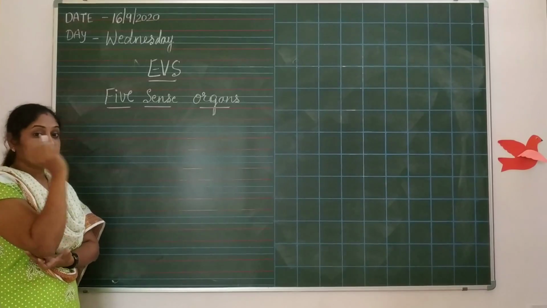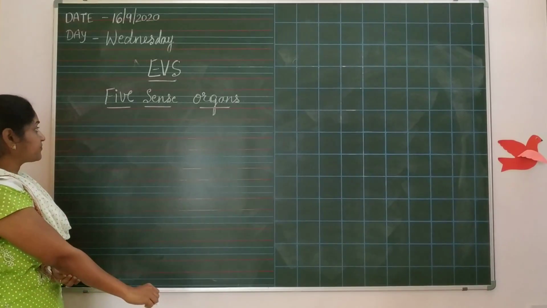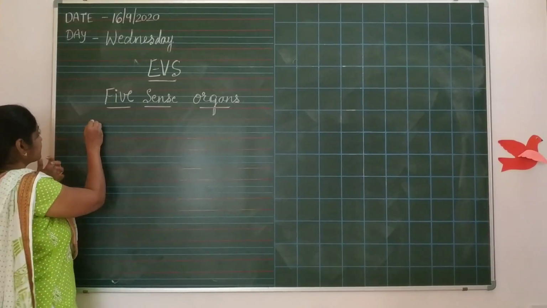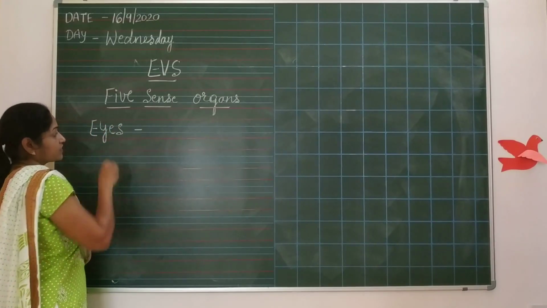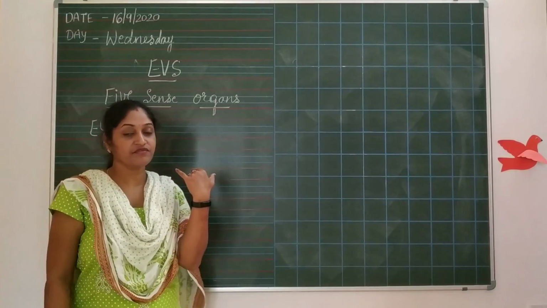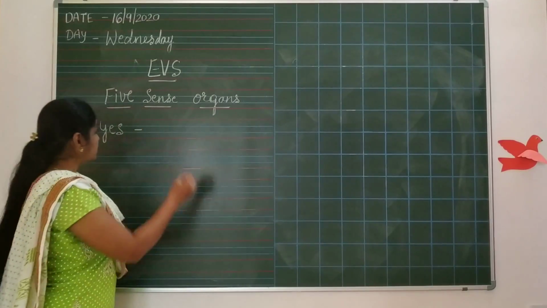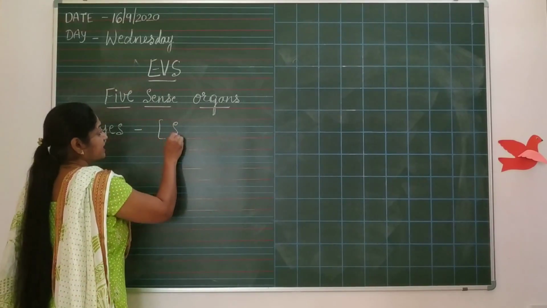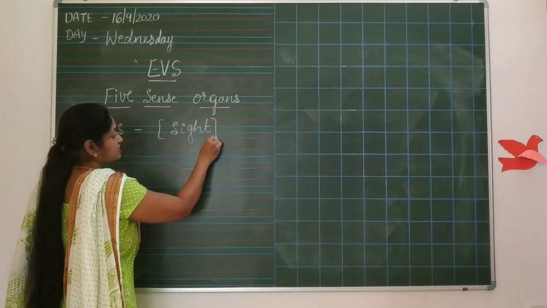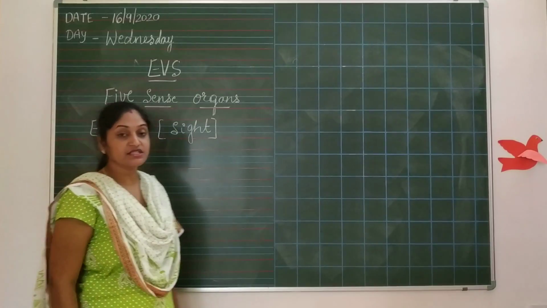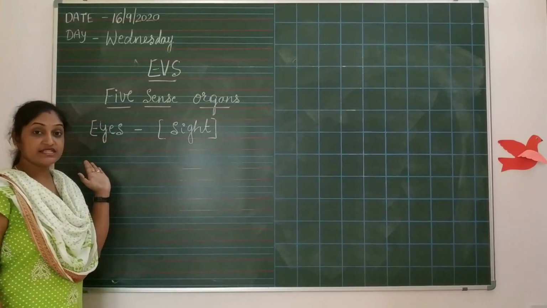Okay, we learned 5 sense organs. What are those? First one is eyes. Today briefly we will go to see eyes. It is also called sight. Sight means eyes.